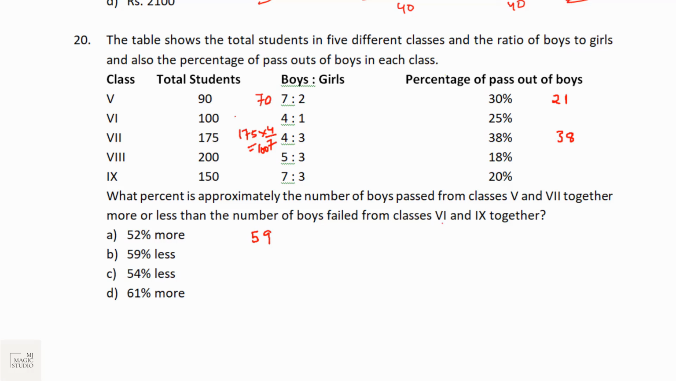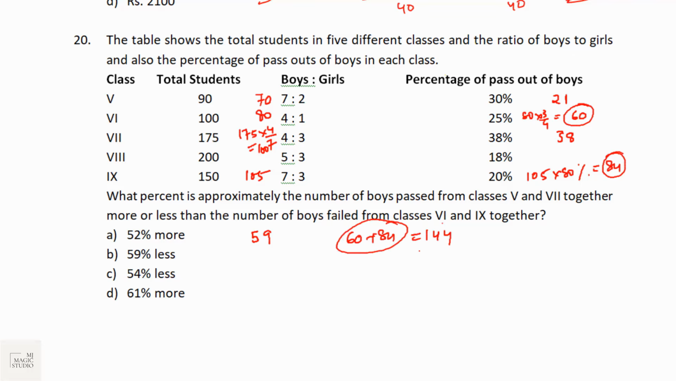Class 6 number of boys are 100 divided into 4:1, that is 80. Pass is 25%, that means failed is 3/4. 80 into 3 by 4 will give 60. Okay, and class 9 has 150 divided in the ratio 7:3. So 150 into 7, that would be 105. Failed are 80%. So we are looking out for 105, 80%. 105's 80% would be 84. So here the total is 60 plus 84, that is 144.